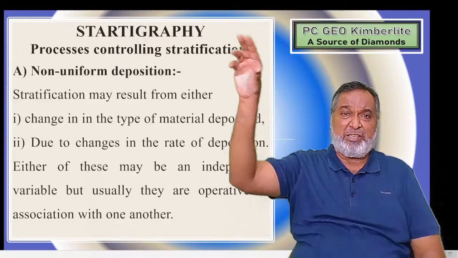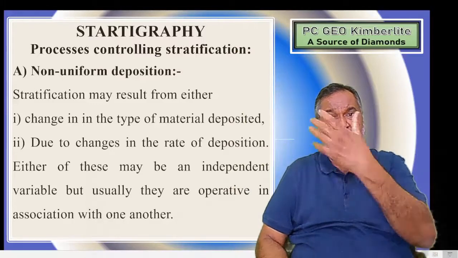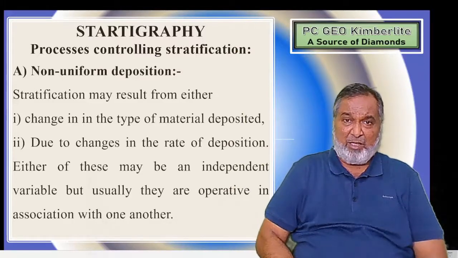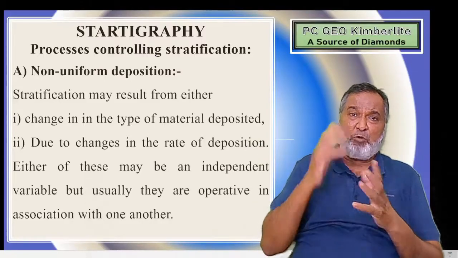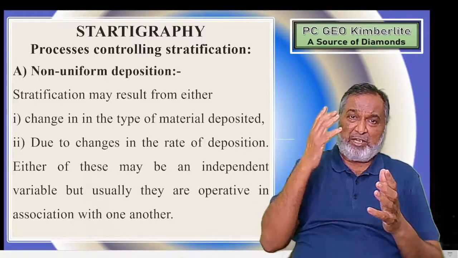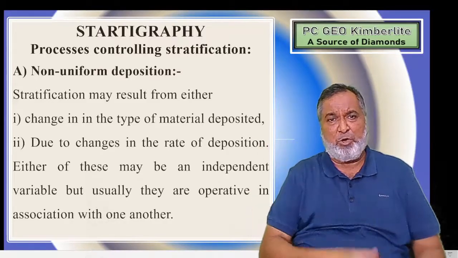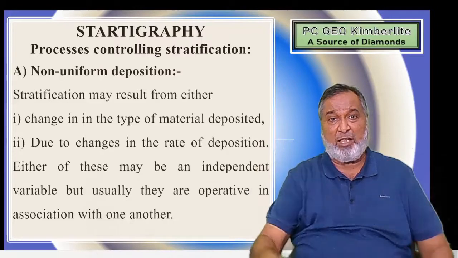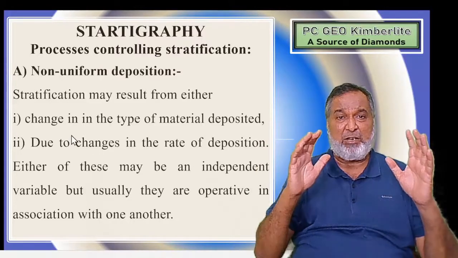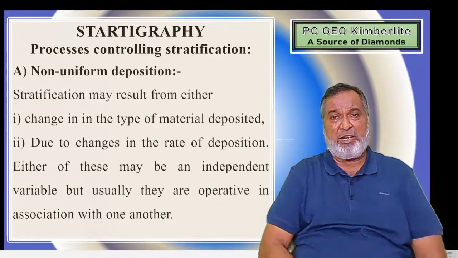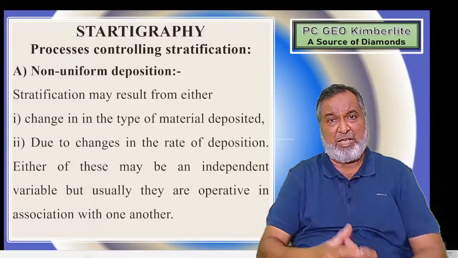So variation is there. That means every year the conditions on the surface are changing, and due to that, whatever source rock is exposed depends upon its composition, what agents are acting on it, and its elevation. All those points we are going to see in detail. Those are very important. But the first two important ones concern the material which is deposited. What type of material is deposited? Is it coming from the granite terrain or from the sandstone terrain?